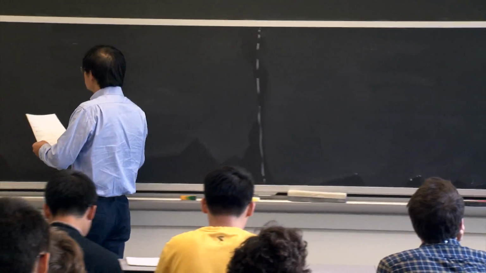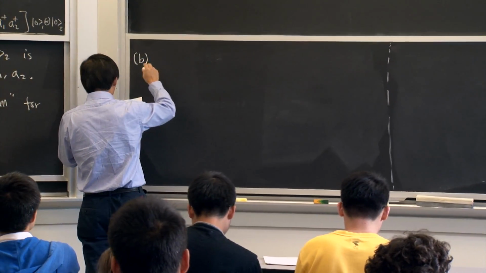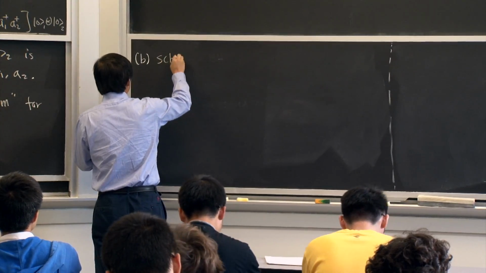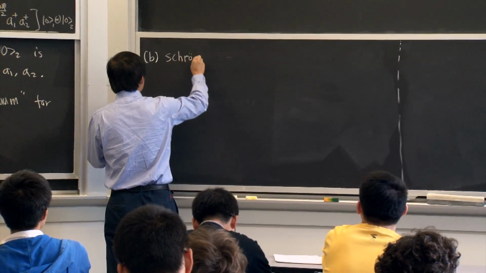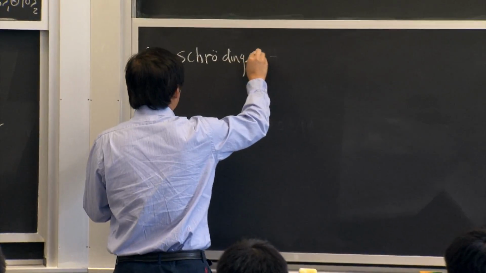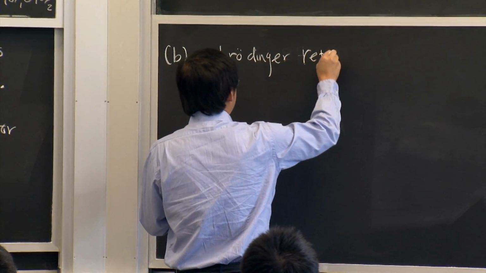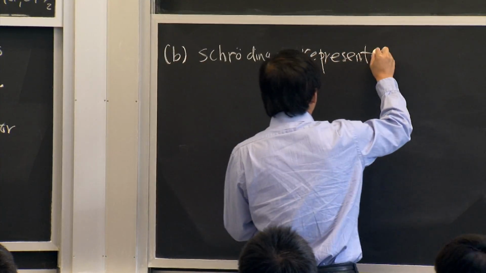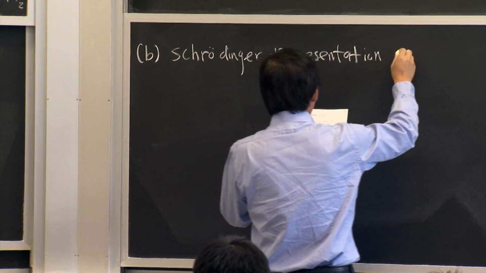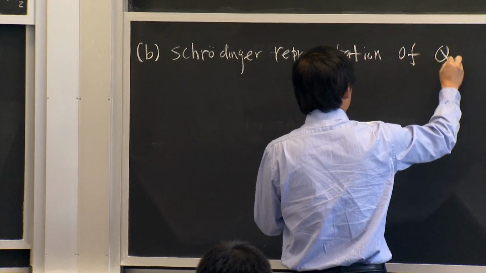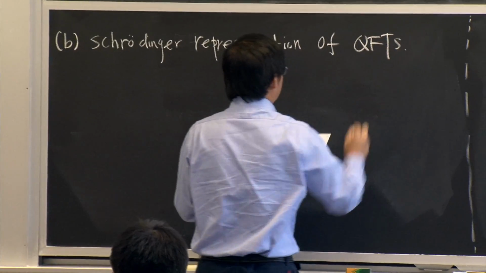So the second is I need to remind you a little bit of the Schrödinger representation of QFTs. Okay?